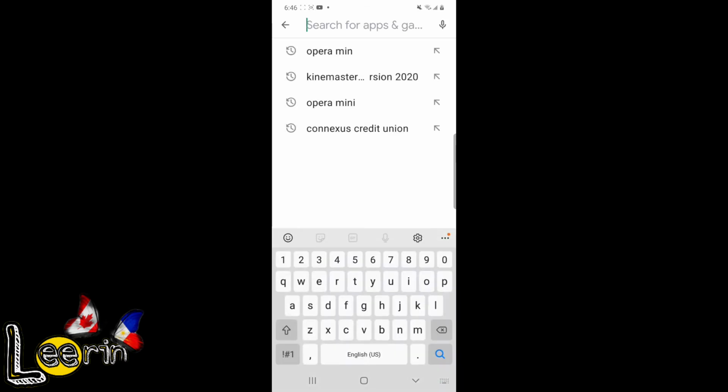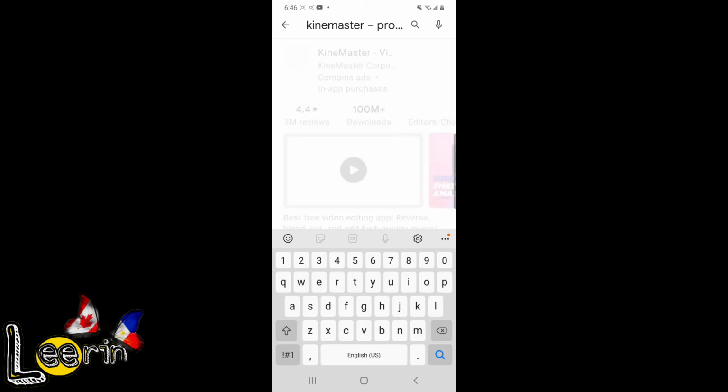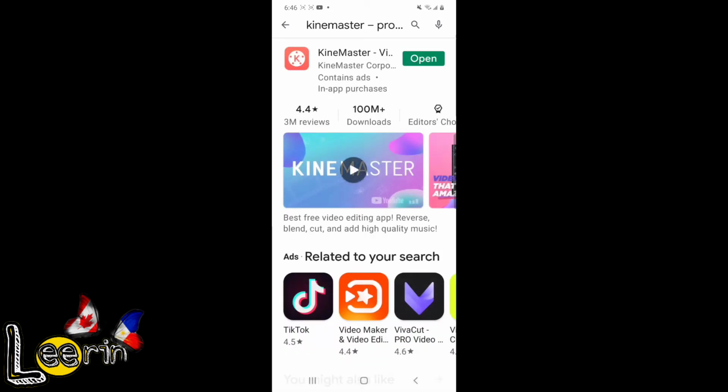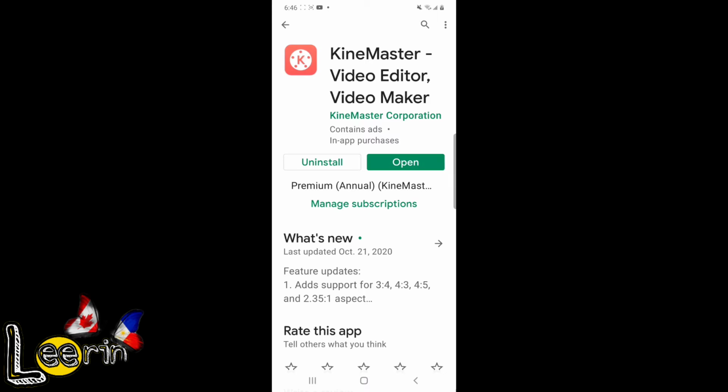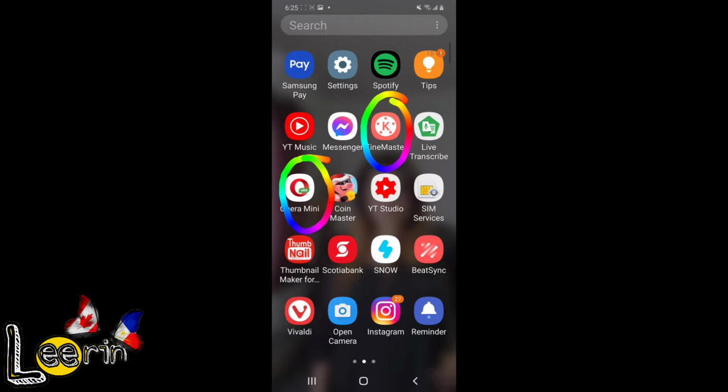So next is we'll search the KineMaster, downloaded, and it's already open because it's installed already to my cell phone. So here it is guys, the Opera Mini browser and the KineMaster installed already to my phone.